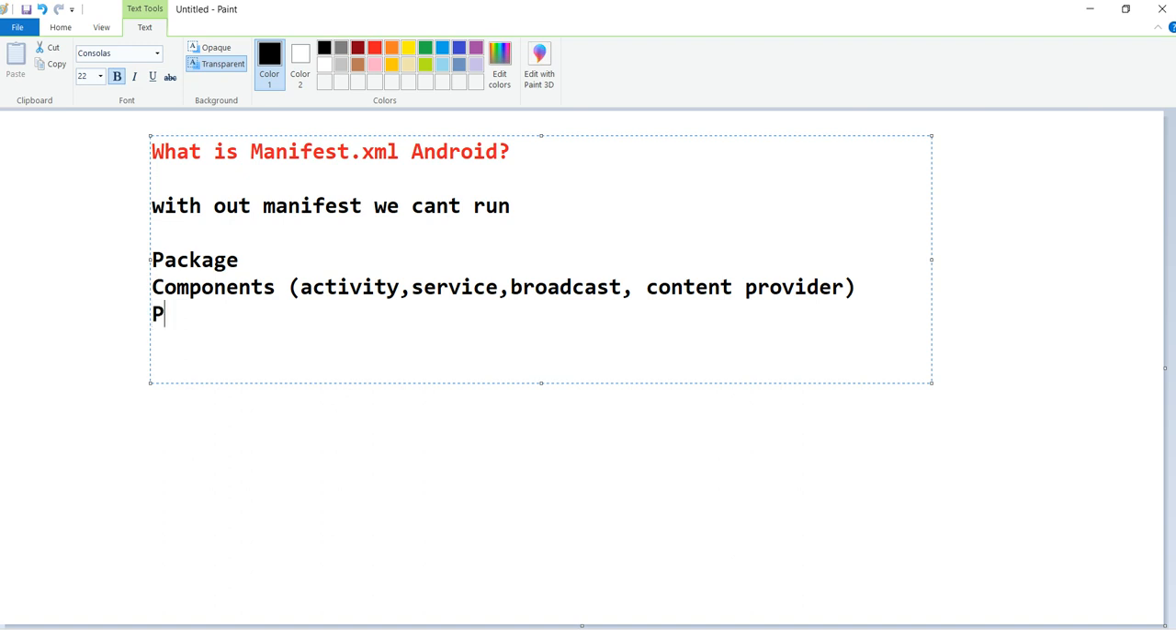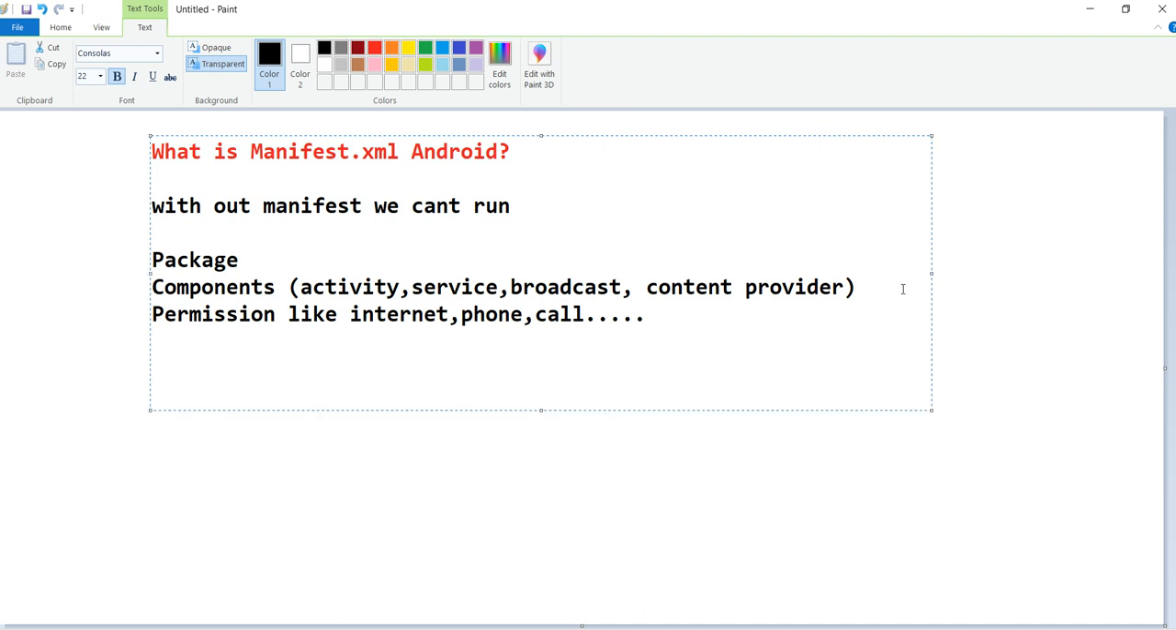Next, permissions like internet, phone, call, etc. So many permissions are there. Those permissions must and should be registered in this. Also, whenever I'm using any third party hardware components, those hardware related things we also need to add here. These hardware features we also need to register in the manifest file.